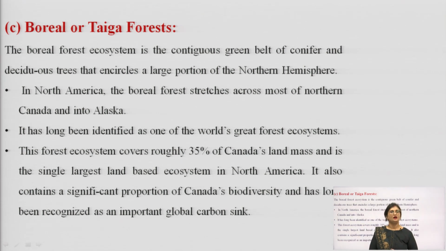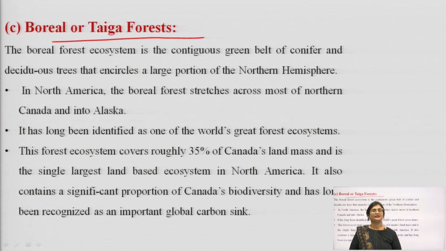The boreal forest ecosystem is the contiguous green belt of conifer and deciduous trees that encircle a large portion of the northern hemisphere. So, this taiga forest, also known as boreal forest, is a continuous green belt that is mainly made up of deciduous trees and coniferous trees.